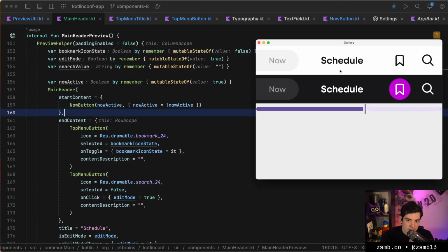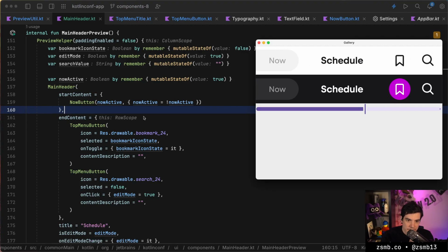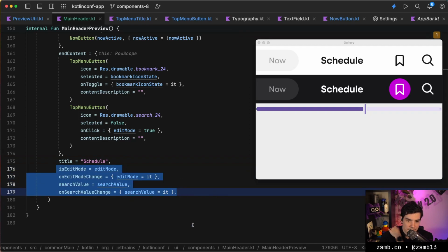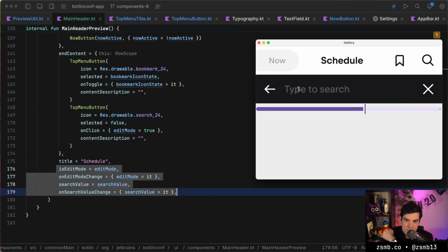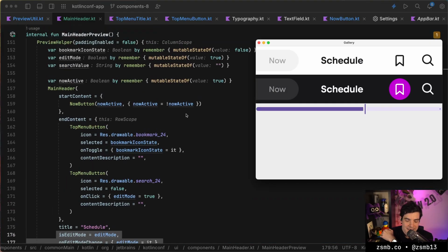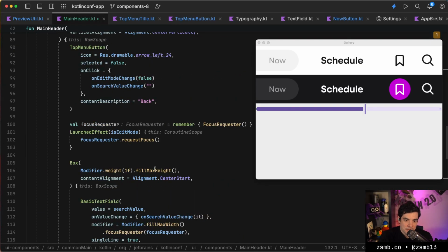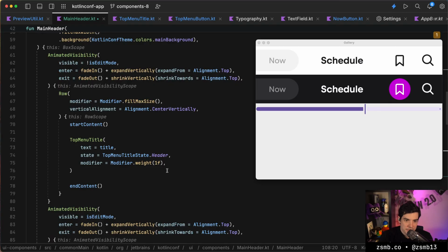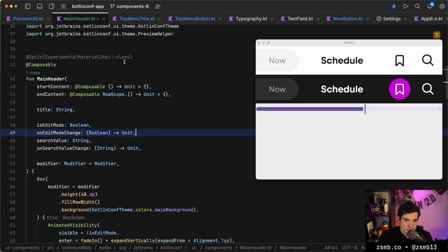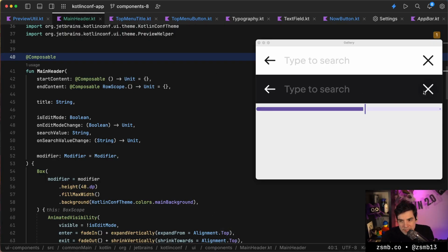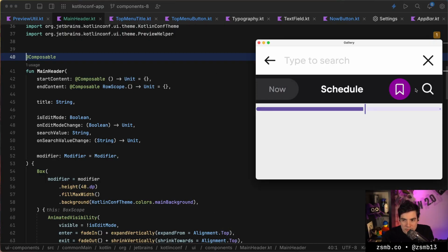So we have the things on the start of the header, we have the things at the end of the header, we have the thing in the middle, and then these things are required for the search. It's not terrible, but it's also not great. But I think we're kind of stuck here with design decisions, and there's a lot of thinking to do on how to implement things. So I think we call it here for this component, and we move on to something else. Actually, let's do the now button.